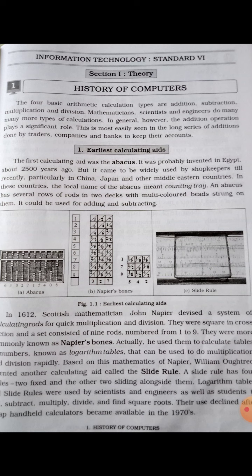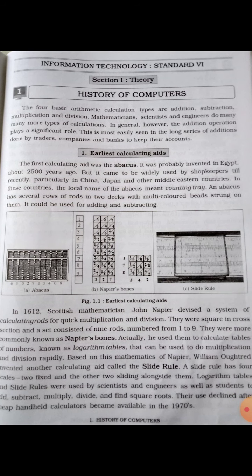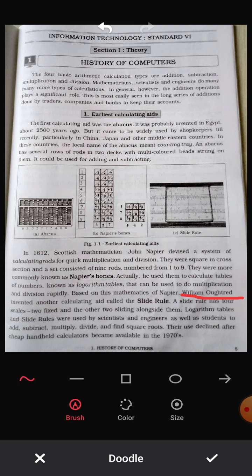Next, in 1612, Scottish mathematician John Napier devised a system for quick multiplication and division. It's called Napier's bones. Then next, in this paragraph, also William Oughtred. Here I will show you. He invented the other calculating device. It's called the slide rule. Which calculating machine did he invent? Slide rule. So students, you understand abacus, Napier's bones and slide rule.